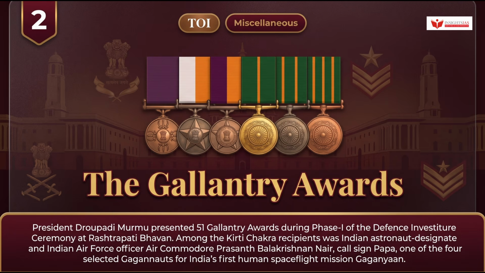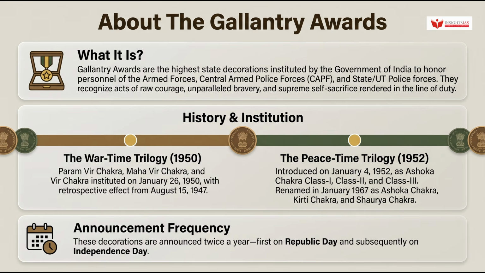Now let us move to the next topic, Gallantry Awards. The context is that President Draupadi Murmu presented 51 Gallantry Awards during Phase I of the Defence Investiture ceremony at Rashtrapati Bhavan. Among the Kirti Chakra recipients was Indian astronaut designate and Indian Air Force officer Air Commodore Prasanth Balakrishnan Nair, call sign Papa, one of the 4 selected Gagannauts for India's first human spaceflight mission, Gaganyaan.